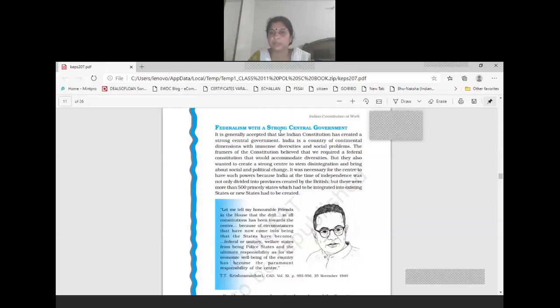The country was divided into two parts, and not only was there partition, this partition caused displacement of population, and this displacement caused a lot of violence and killings.